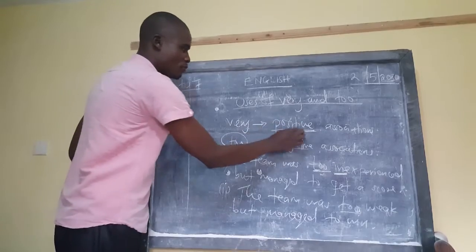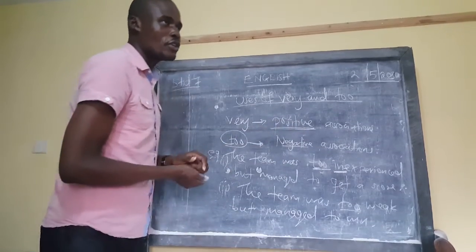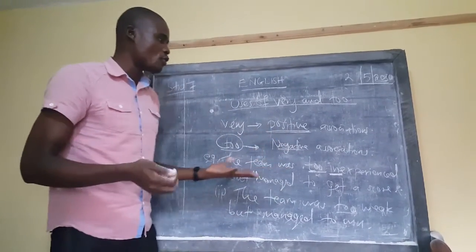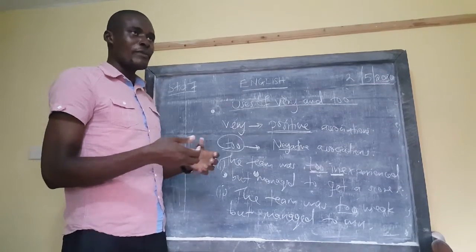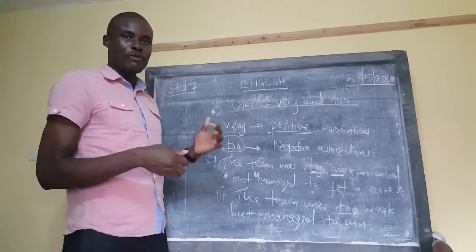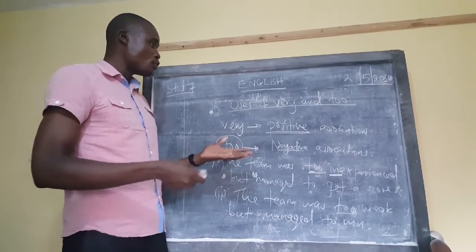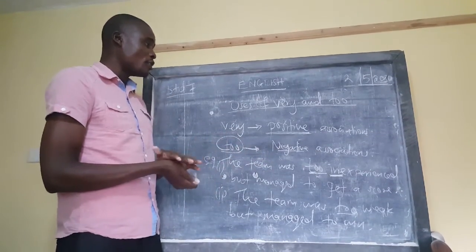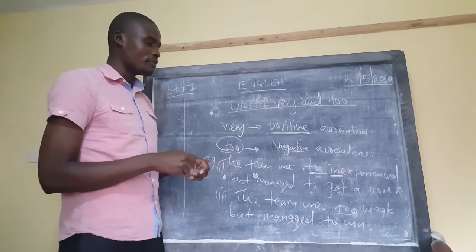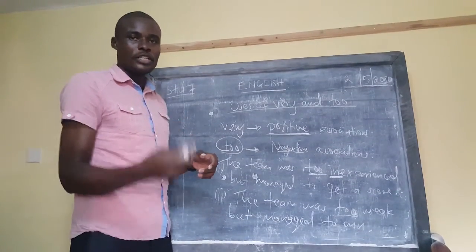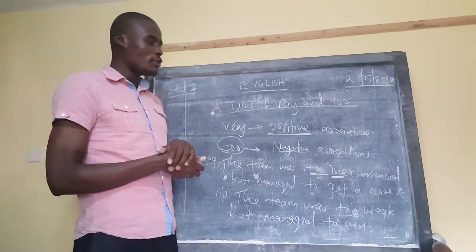And if it is a positive word, like the word strong, Jane was too strong in a game of wrestling or a game of boxing. We expect a strong person to win. So Jane was too strong. Jane was very strong, but did not win the match. You can use that.